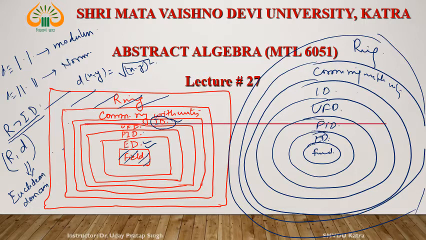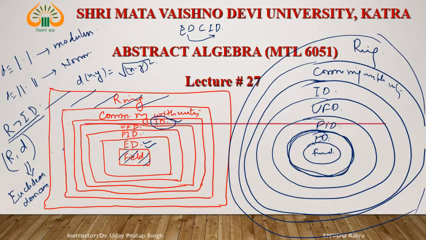See, this is the Euclidean domain, then integral domain, right? ED is the subset of ID. It means every ED is in ID, every ED is an integral domain.